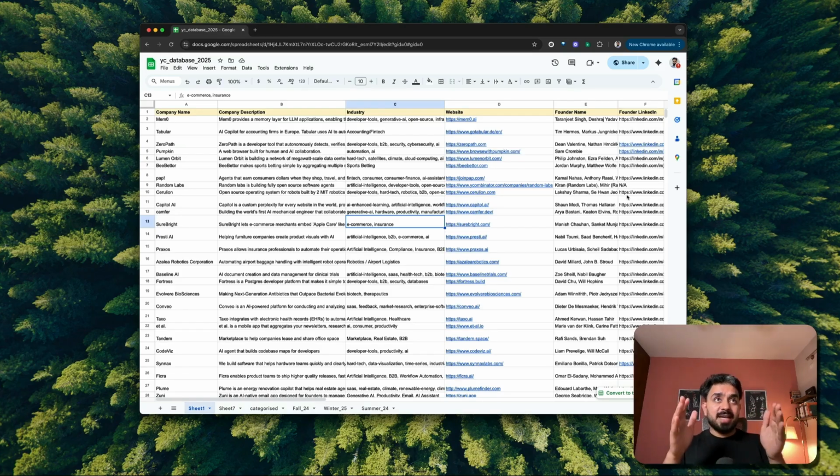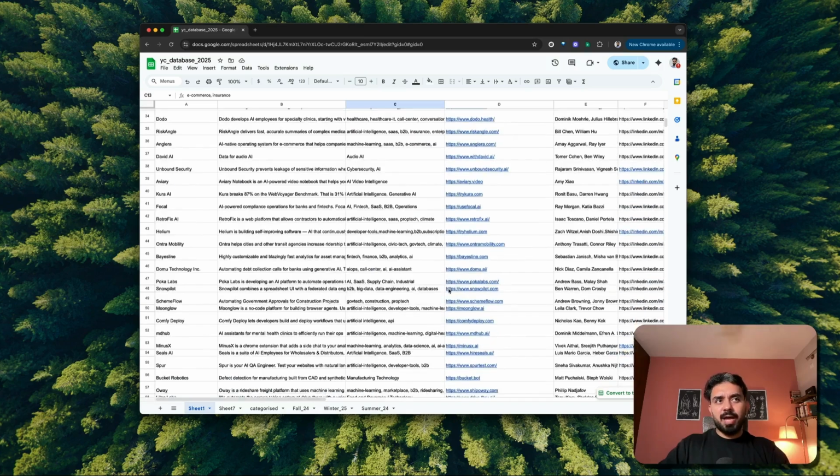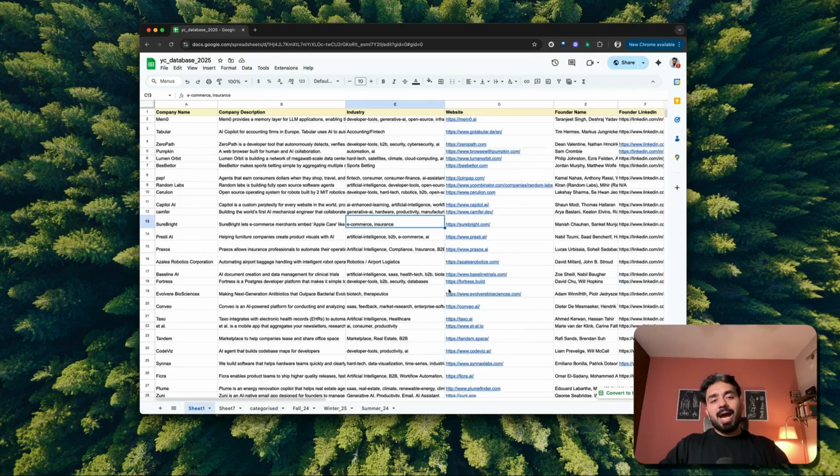Now I have this database which contains all the companies from 2025 and 2024 that have been backed by Y Combinator. Now I want to turn this into a directory application. For this sort of data set, the inspiration could come from apps like Product Hunt. Okay, let's see how I turn this database into a directory application.